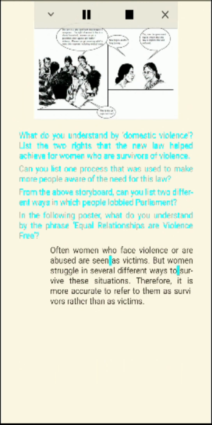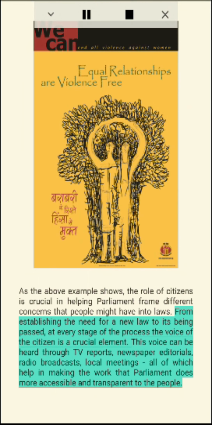From establishing the need for a new law to its being passed, at every stage of the process the voice of the citizen is a crucial element. This voice can be heard through TV reports, newspaper editorials, radio broadcasts, local meetings, all of which help in making the work at Parliament more accessible and transparent to the people.